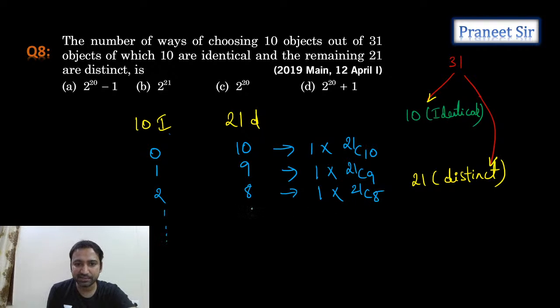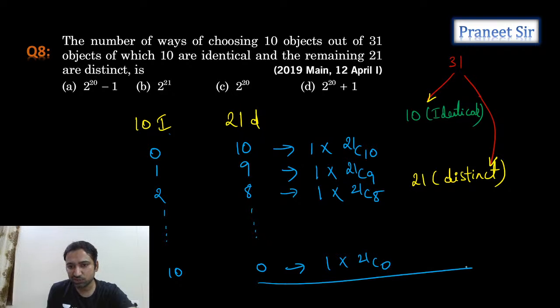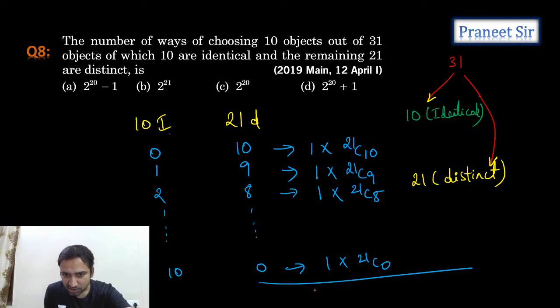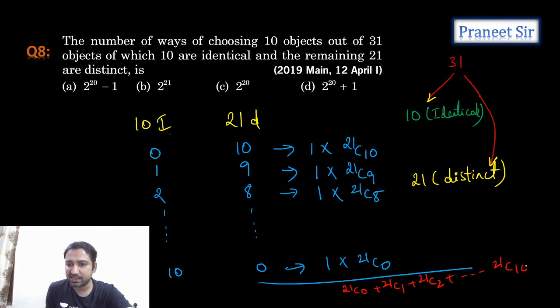So when we add all this, here 0 and here 10. So in this, how much do we get? 1 into 21C0. That's what we're getting. So when we add all this, finally we get 21C0 plus 21C1 plus 21C2 plus so on up to 21C10. That's what we're getting. So let's take it as S.